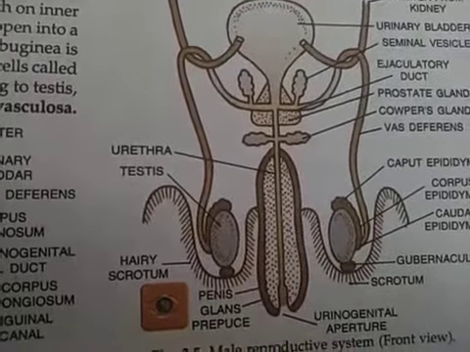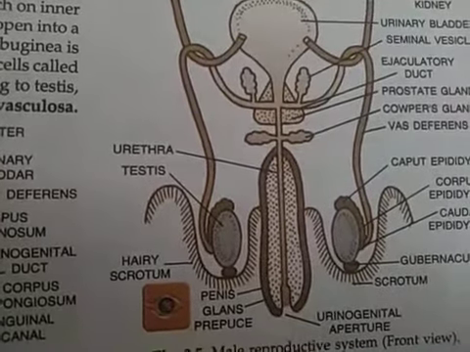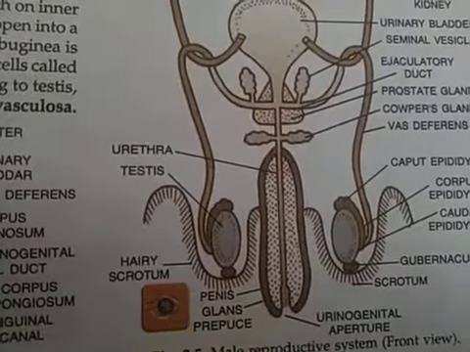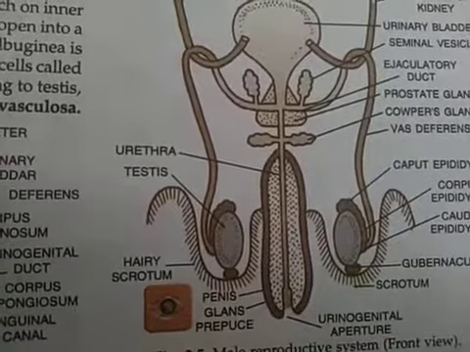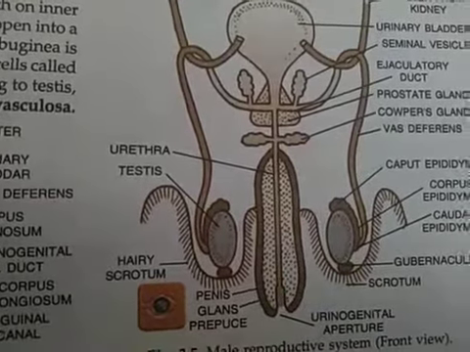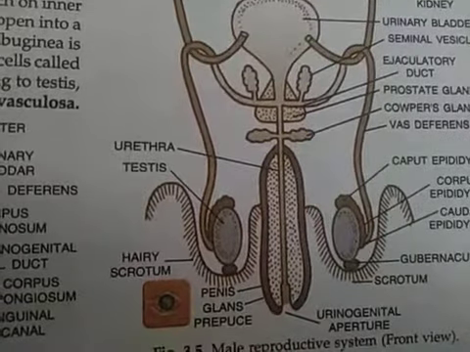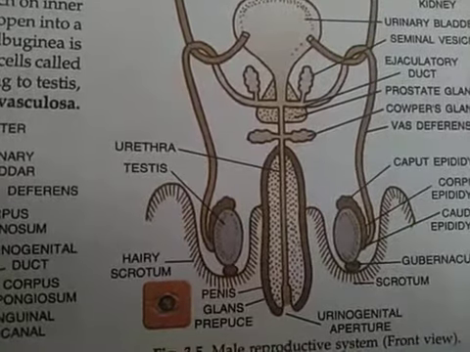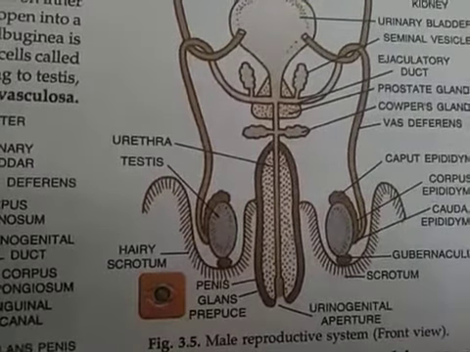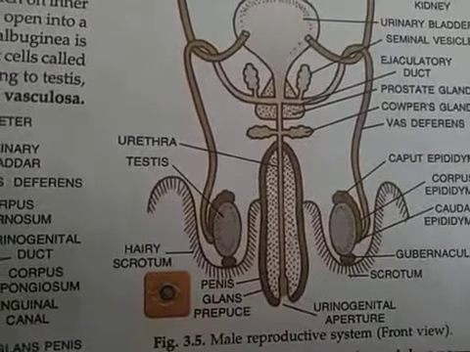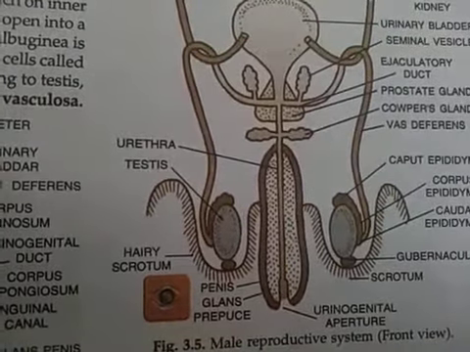And as you know, the penis is the copulatory organ of the male, and ultimately the secretions are excreted out of the body of the male through a urinogenital aperture. Urinogenital aperture means it carries both the secretions of urine and the genital sperms, so it is known as urinogenital aperture. So this is all about the male reproductive system, and this is the front view, meaning how you examine or see the male reproductive system from the front.